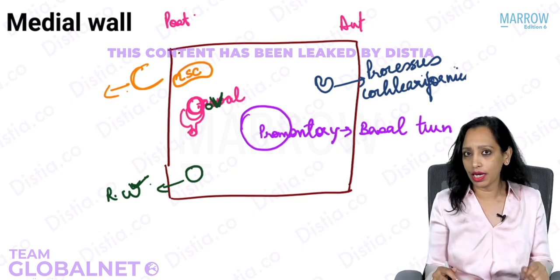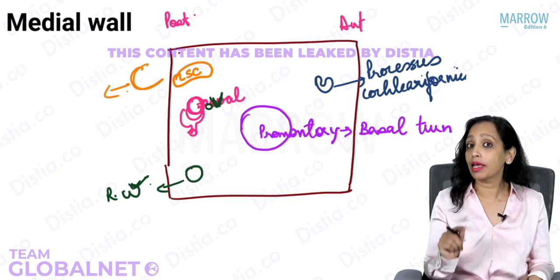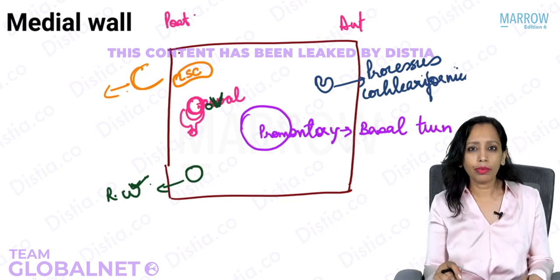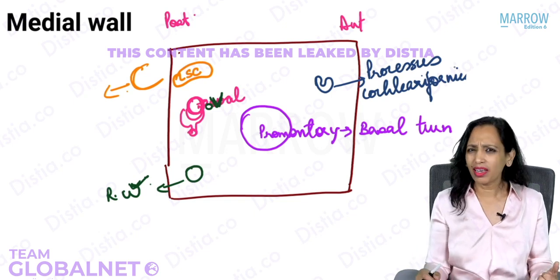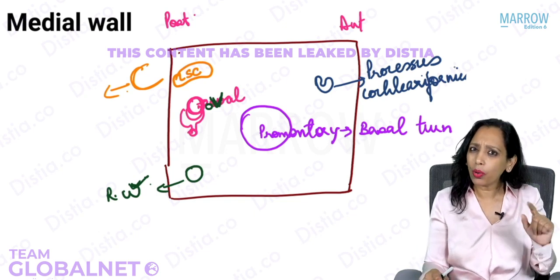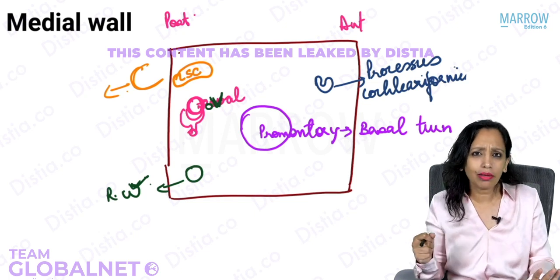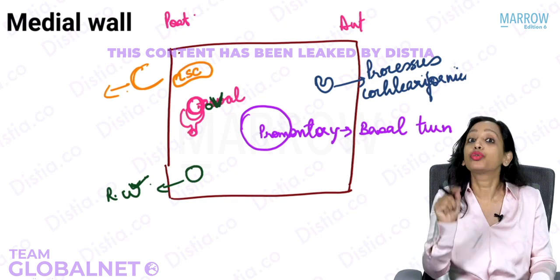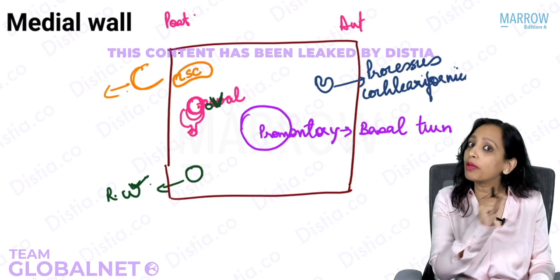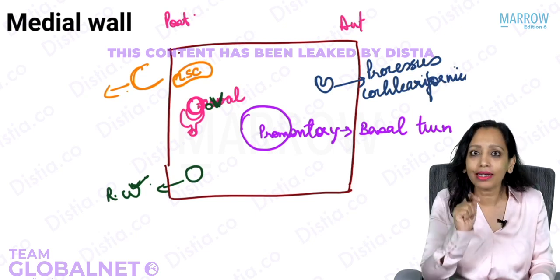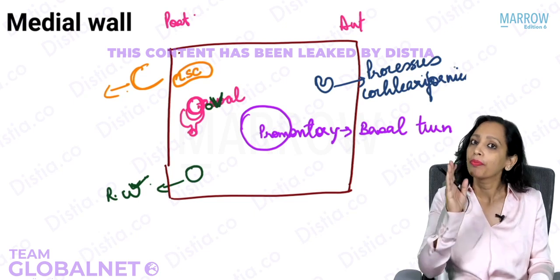The first reason is that one of the muscles of the middle ear is named tensor tympani. The name itself tells you tensor tympani means it is tensing the tympanic membrane. But we saw that on the tympanic membrane there is no muscle attached. So how is it tensing the tympanic membrane? It is not attaching to the tympanic membrane. It is attaching to the ossicle that attaches to the tympanic membrane. Which ossicle is that? Yes, that is the malleus. So this tensor tympani has to attach on the malleus.